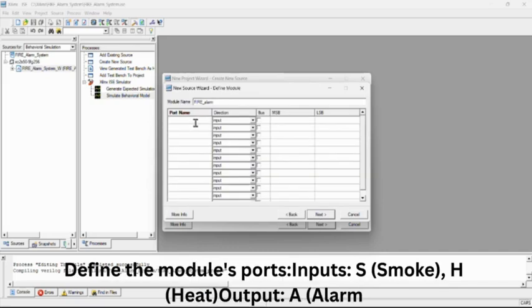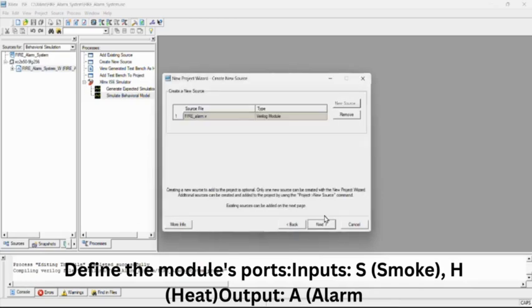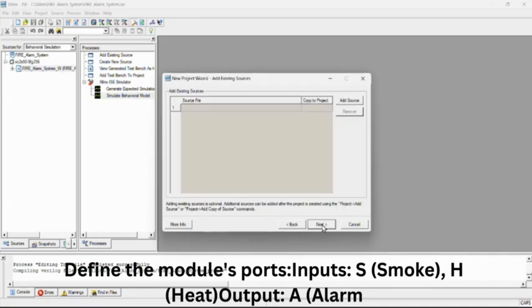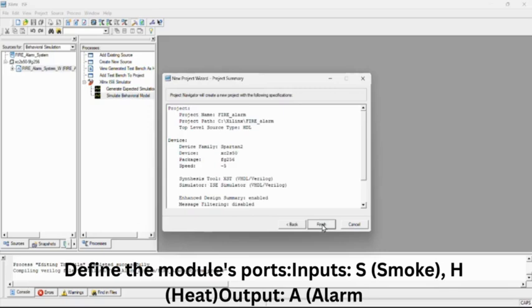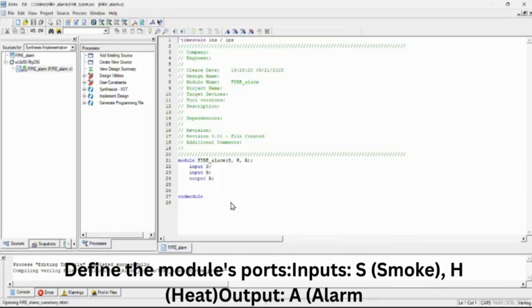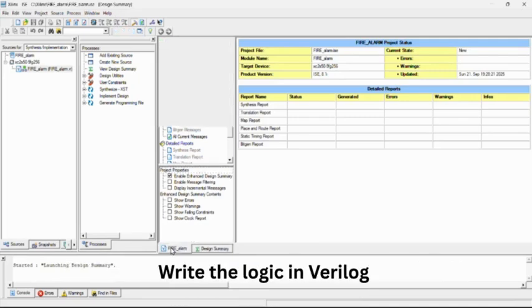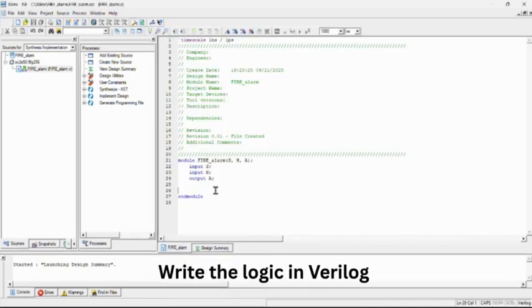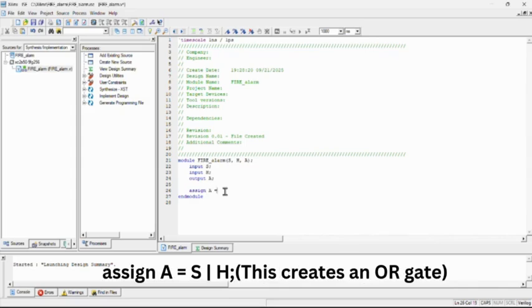Define the module's ports: inputs S for smoke and H for heat, and output A for alarm. Write the logic in Verilog. Assign A equals S or H; this creates an OR gate.